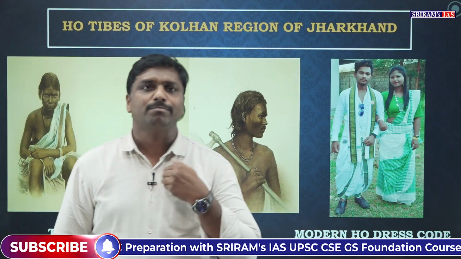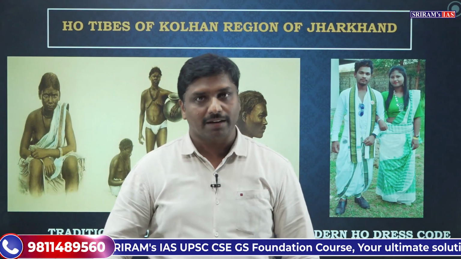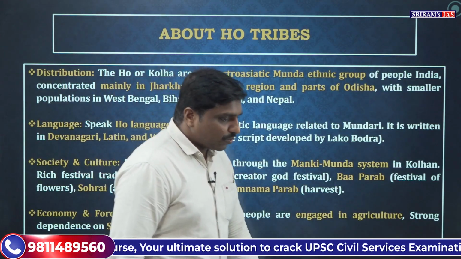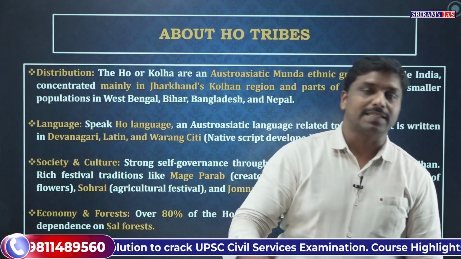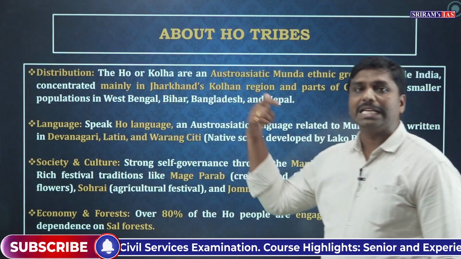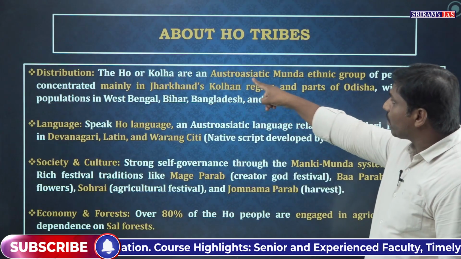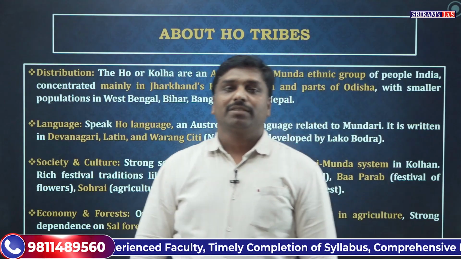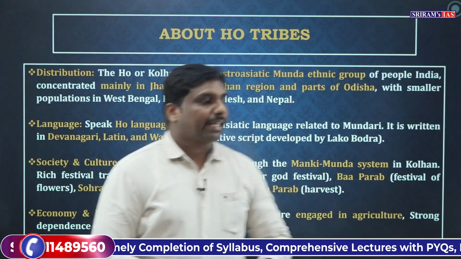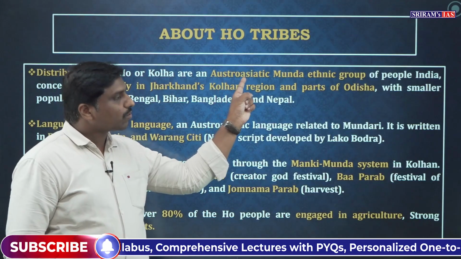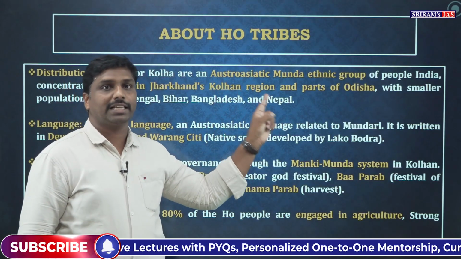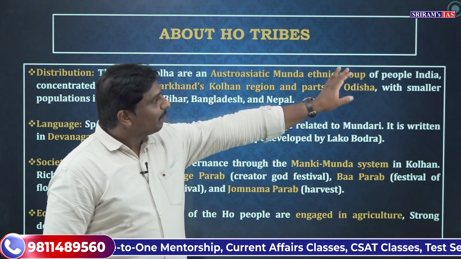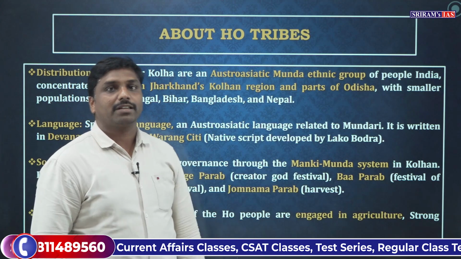Now let us try to learn more about the Ho tribes, which can be helpful from the prelims point of view. So what is the basic distribution where we can see the Ho tribes? Ho tribes basically belong to an Austro-Asiatic Munda ethnic group. When we classify the tribes, there are different ethnic groups. Amongst them, Austro-Asiatic is one, and amongst that, Munda ethnic group is another subdivision. So usually Hos belong to this particular group.